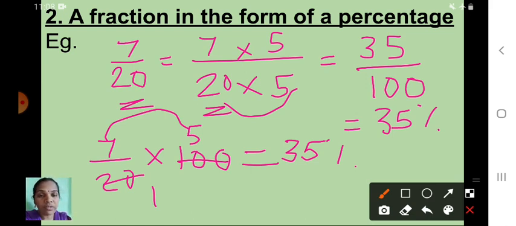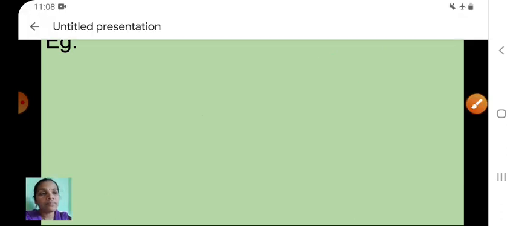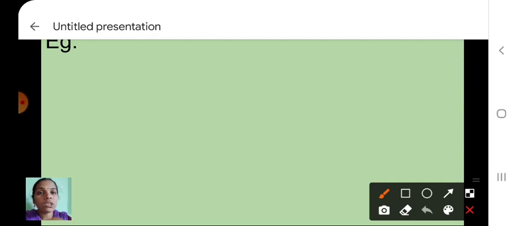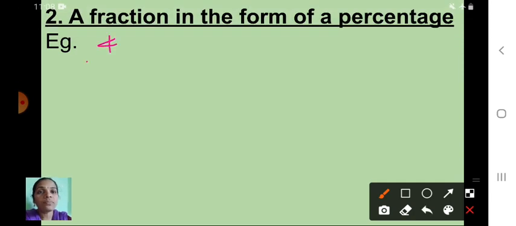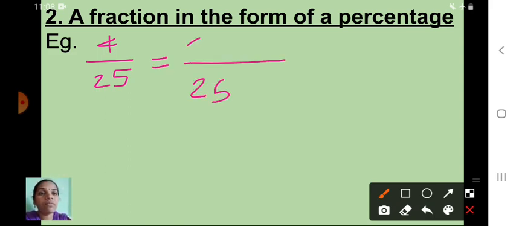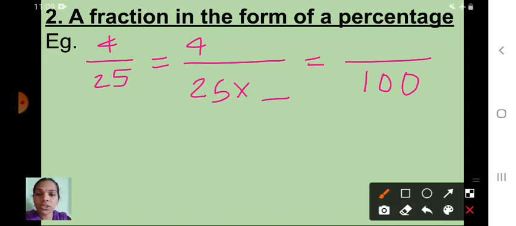One more sum also I will teach you here. Yes, that fraction is what? 4 upon 25. Okay, 4 upon 25, what you have to do? We have to convert into the form of percentage. So for that, first method is what? 25 into dash is equal to 100.